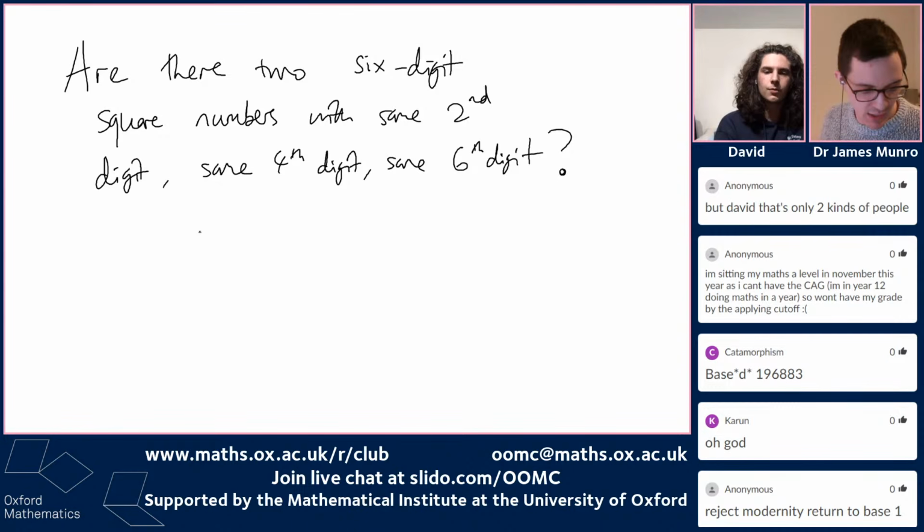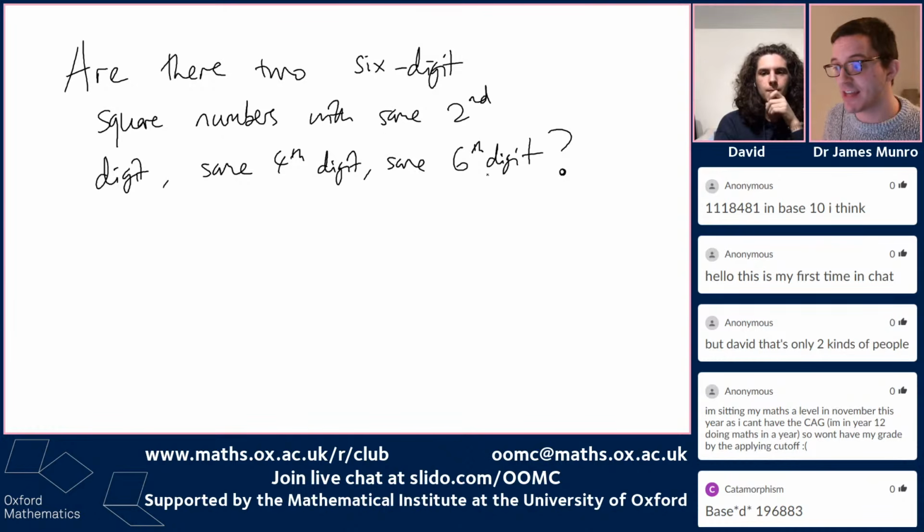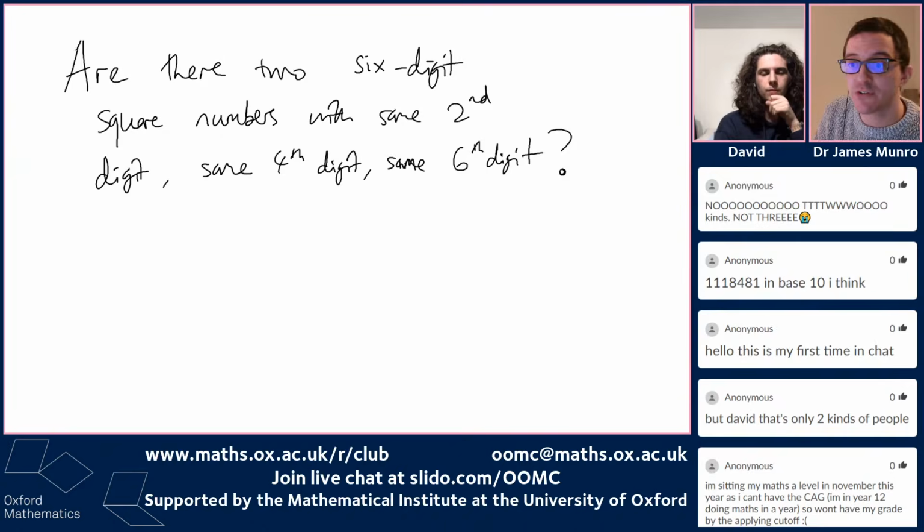So if I tell you the second digit, the fourth digit, and the sixth digit of a square number, can you always tell me what the square number was?